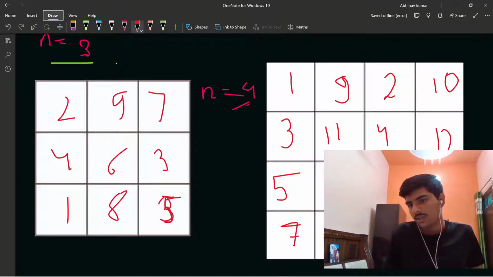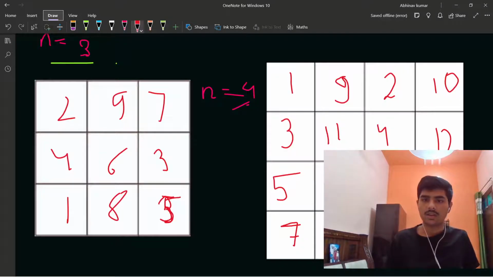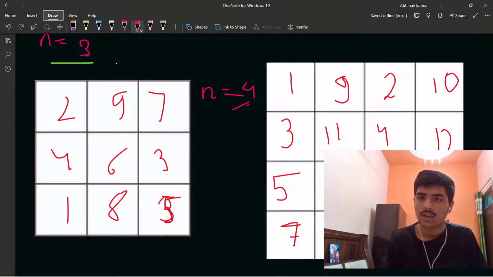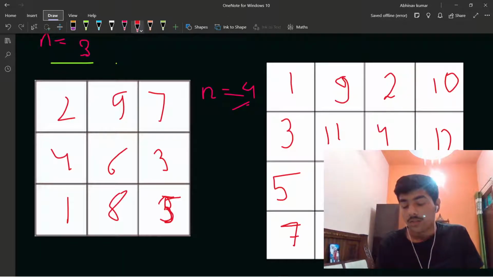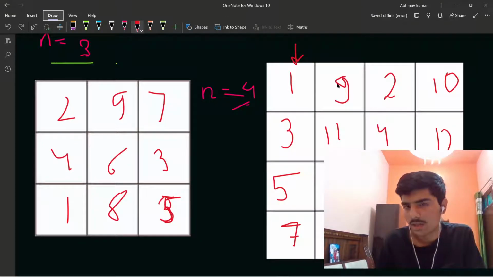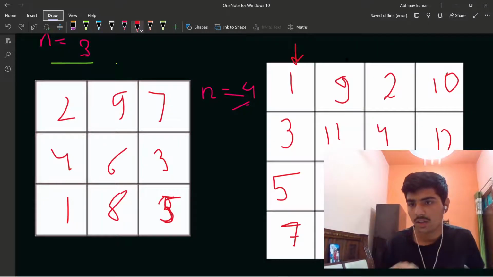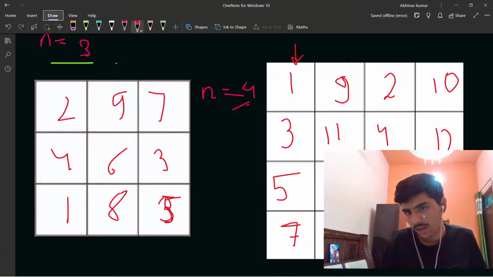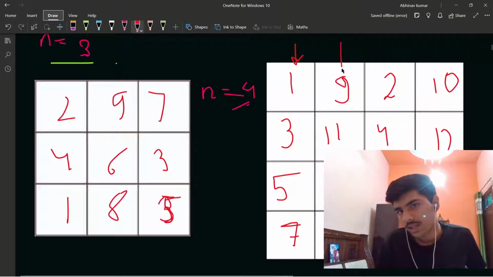So this is going to be our matrix, and our logic is we will add the numbers leaving one cell in between, and when we reach the end, which is basically n divided by 2, we will again start from 0 plus 1, which means one cell.